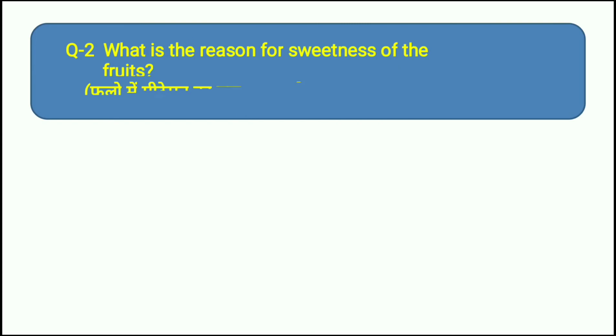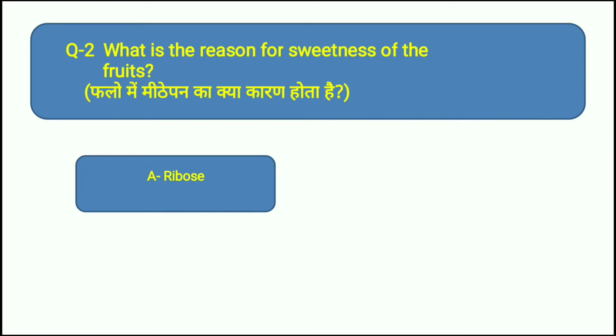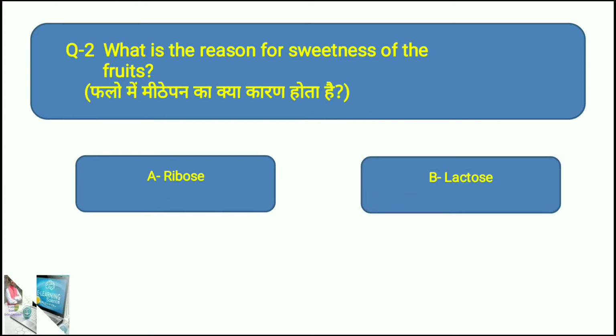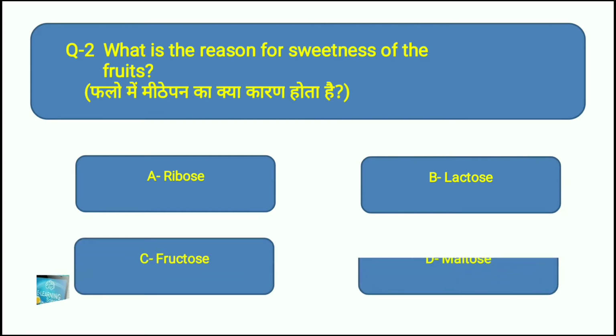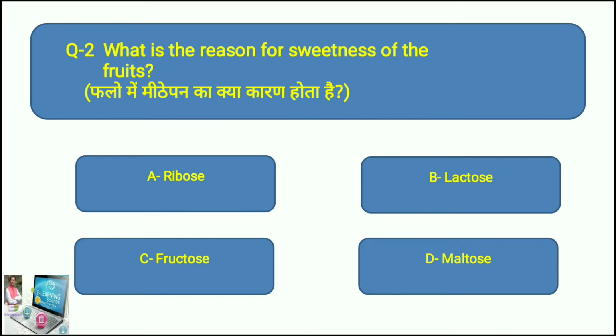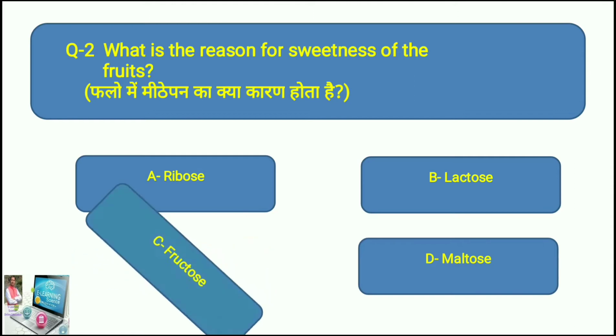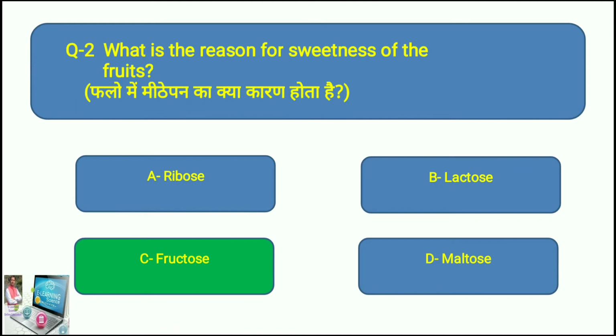Here comes your second question. What is the reason for the sweetness of fruits? Your options are, option A is ribose, option B is lactose, option C is fructose, and option D is maltose. Now what do you think? The exact answer of this question is fructose, option C. Due to the presence of fructose, the fruits are sweet. Okay, let's move on to question number 3.